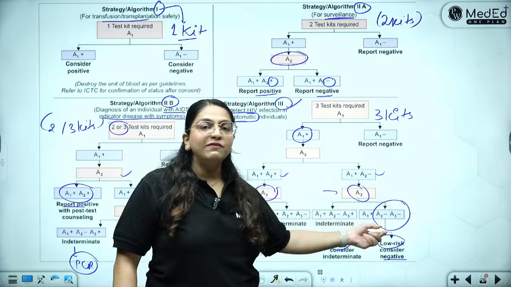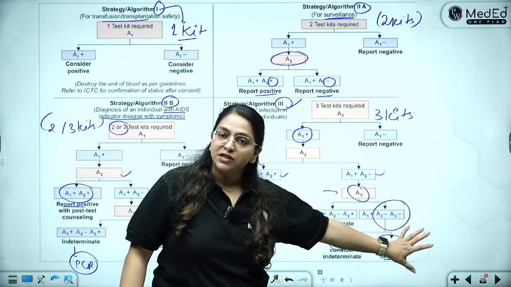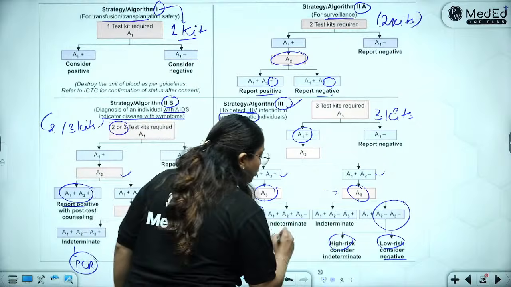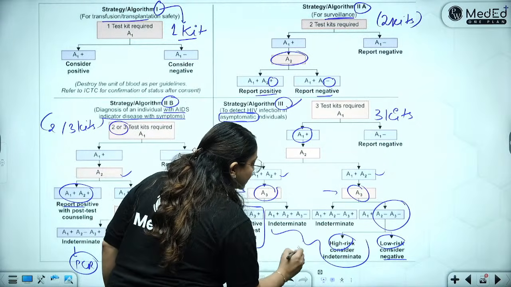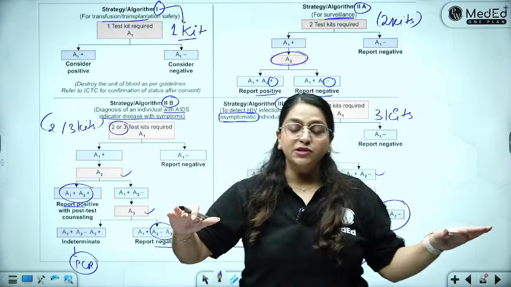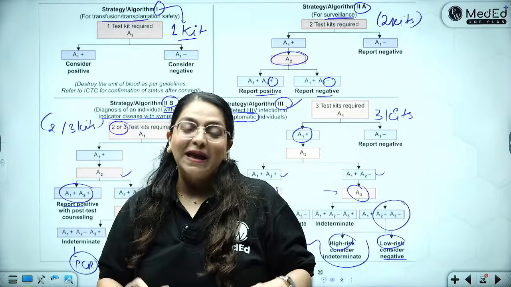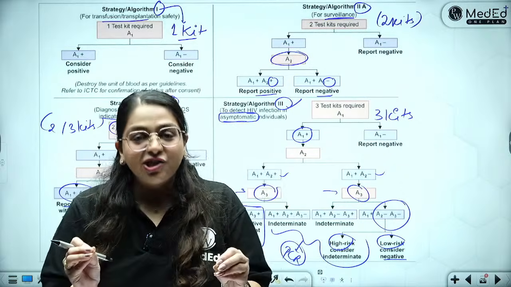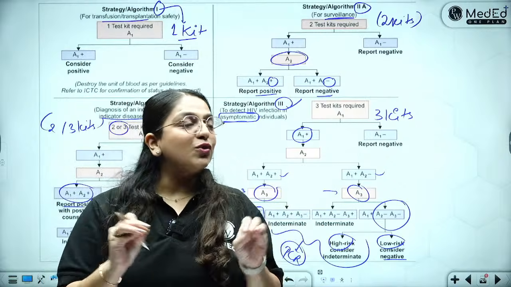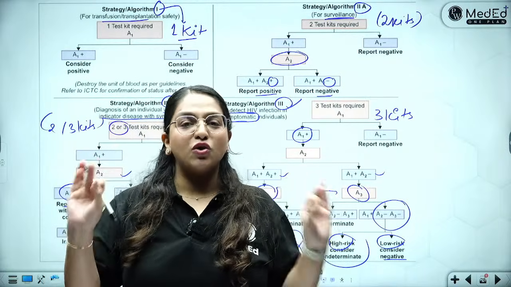If two negative, you only call it negative if a person is low risk. But if a person has high risk behavior, it again goes to indeterminate. And always for indeterminate, you need to do a PCR. Finished. This is NACO algorithm. Now I hope you will wish that you are asked to make NACO algorithm in your exams, because now you can very, very easily draw it and make it.